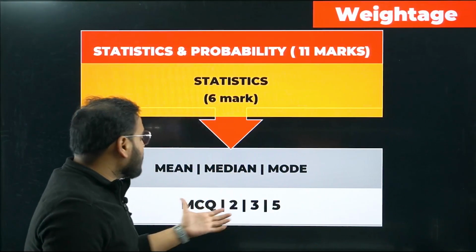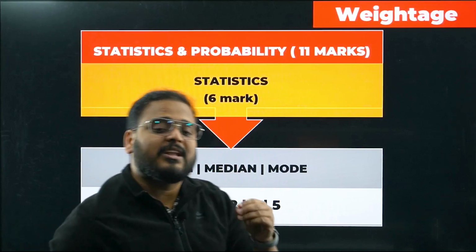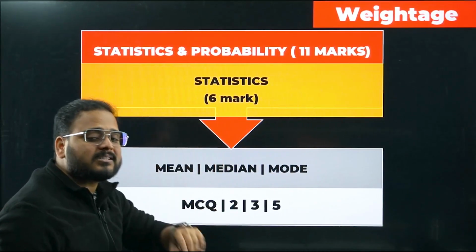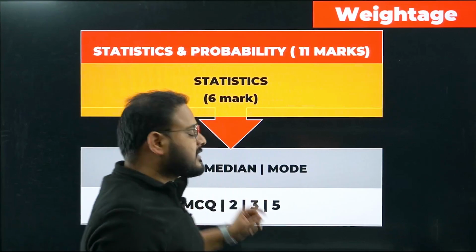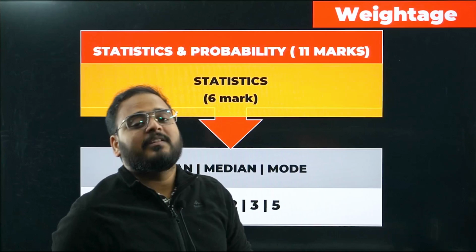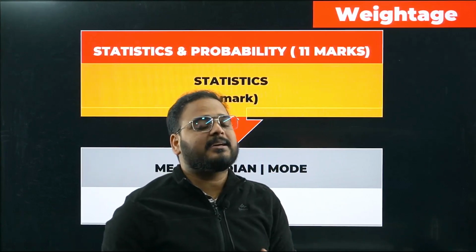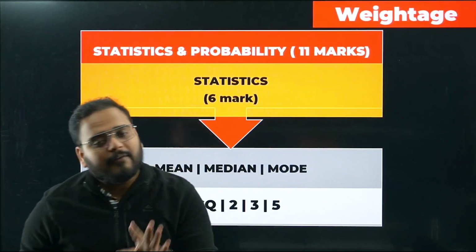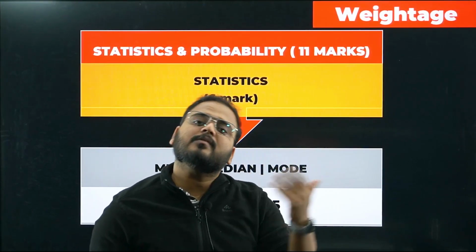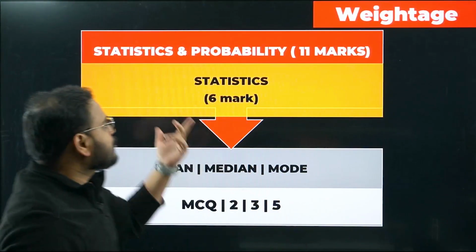This is from the previous year question papers. I have looked at your previous year papers and analyzed them to get this result. Questions have been asked in this pattern only. MCQ they are asking in stats, 2 marker they are asking in stats, and they're also asking 5 marker in stats. They have not asked a case study, but they can ask it, so don't worry about it. You have to solve all the questions. Don't miss out on anything. If you know the concept, you can solve any type of question on that, right? So weightage is clear.